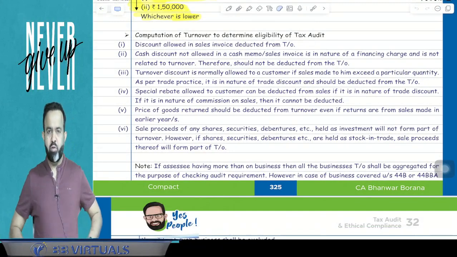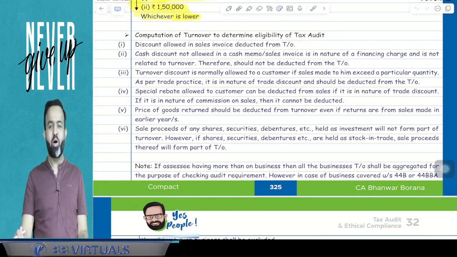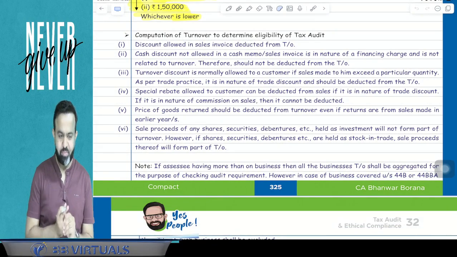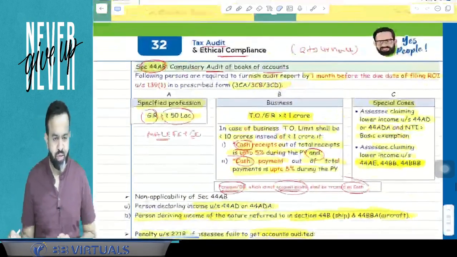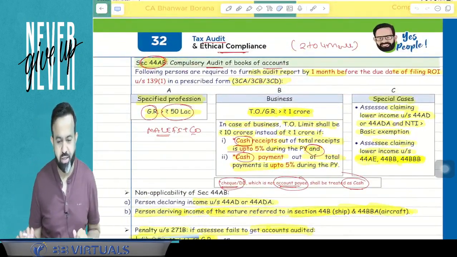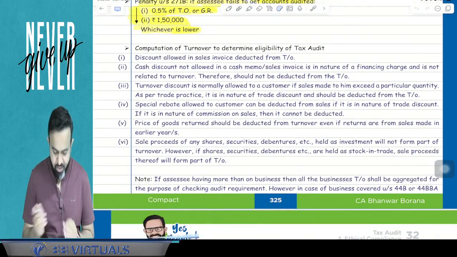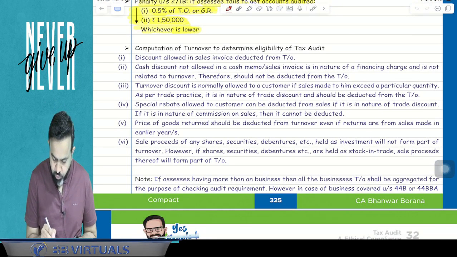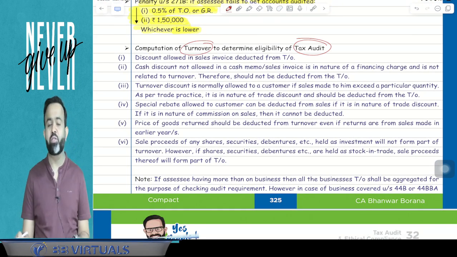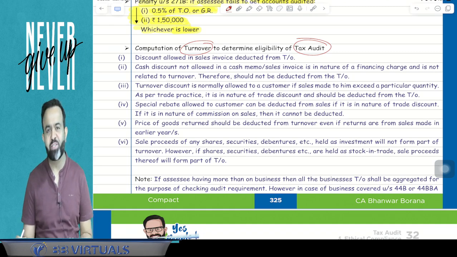Yes people, done with both the questions. Now again come to your compact. So here in your compact, first we have discussed when assessee is required to audit books of accounts. Now guys, next point is some general points. Computation of turnover to determine the eligibility of the tax audit, because tax audit is required if your turnover is more than 1 crore or 10 crore.